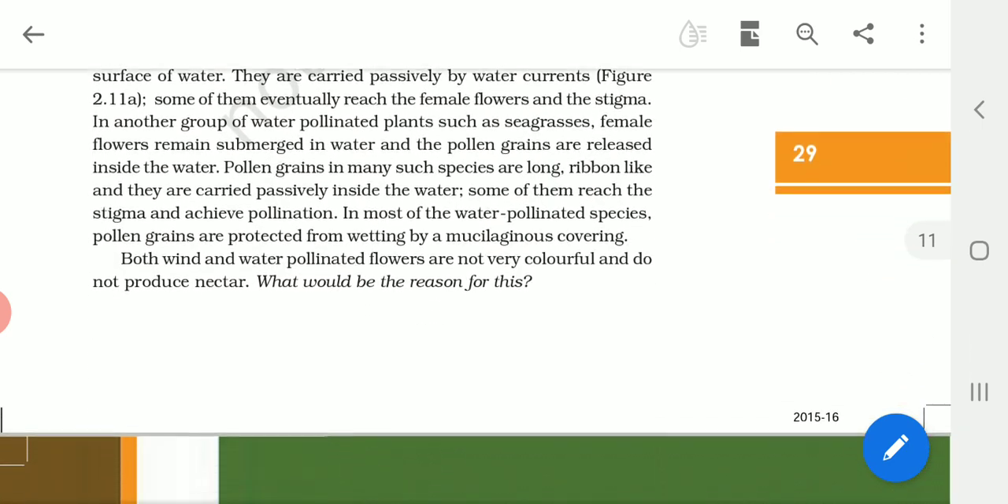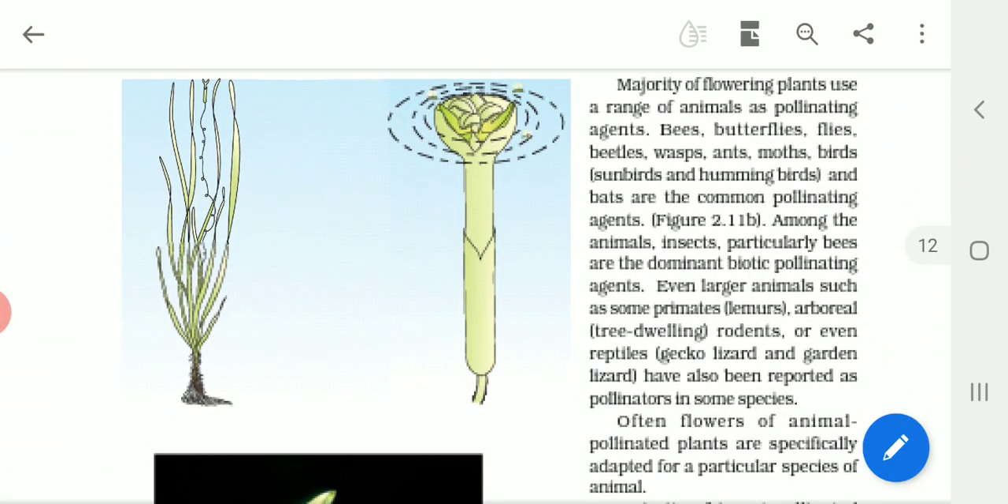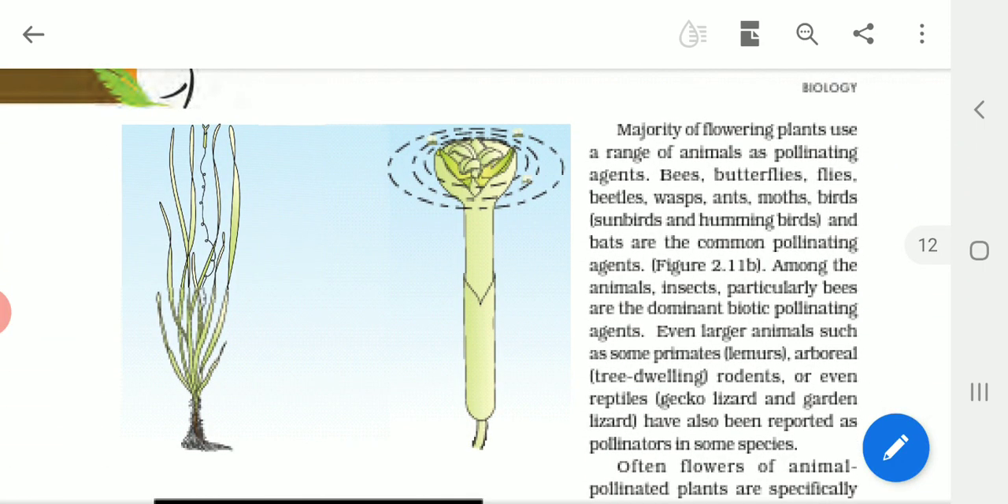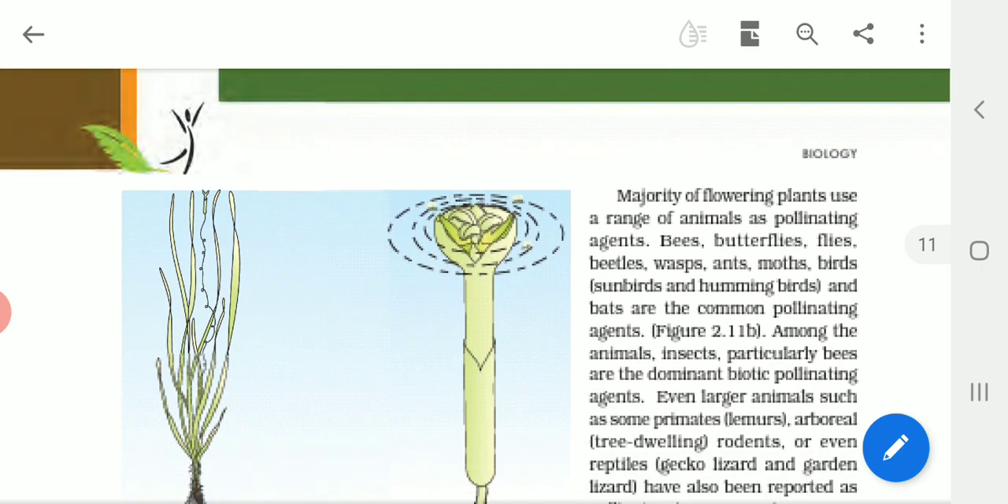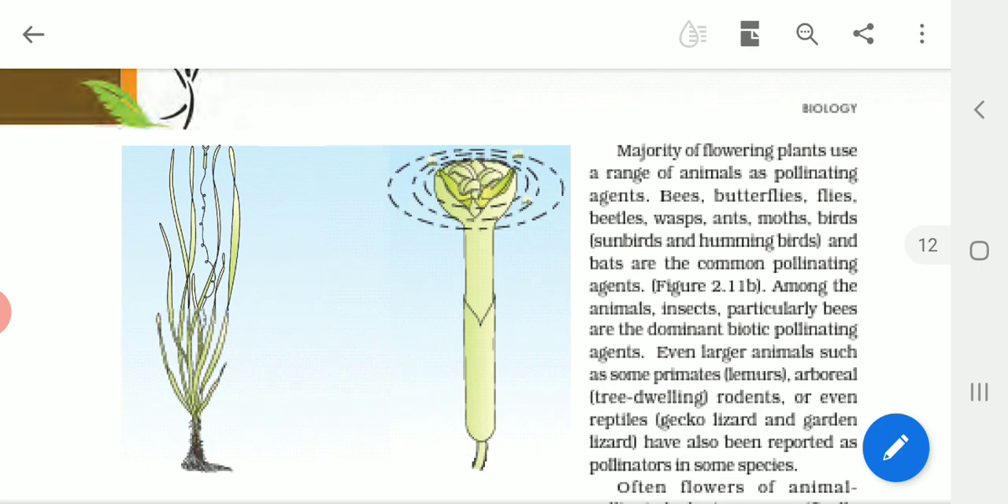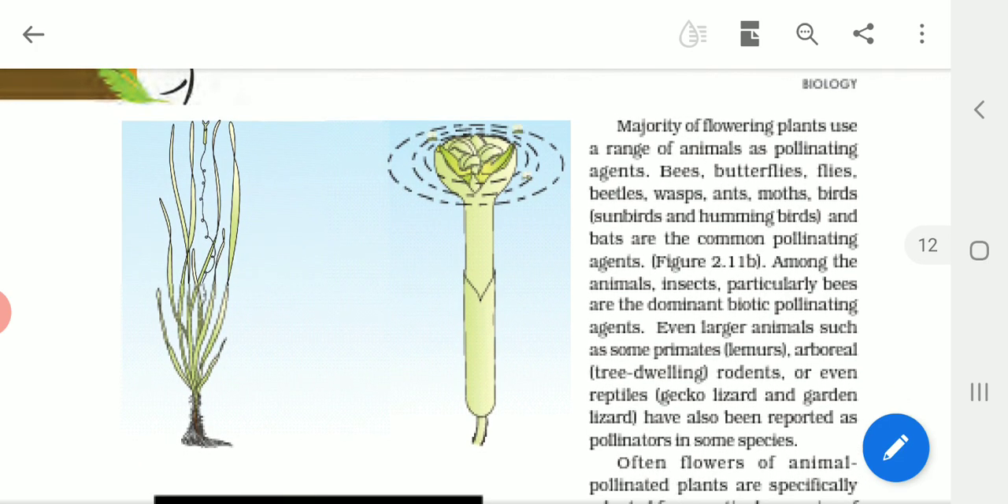Now in Vallisneria, what happens? In Vallisneria, the female flower reaches the surface of water by a long stalk, and the male flowers or pollen grains are released onto the surface of water. Now look at that. The female flower reaches the surface of water by means of a long stalk, right? And then they are carried passively by water currents. In sea grasses, female flowers remain submerged in water, and the pollen, which are long and ribbon-like, are carried by water to the stigma of the female flowers.